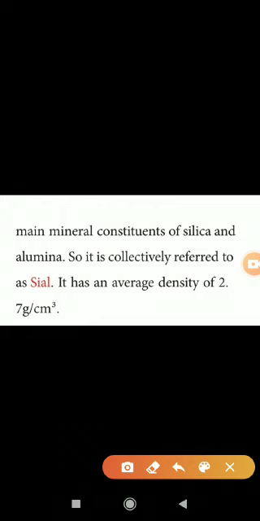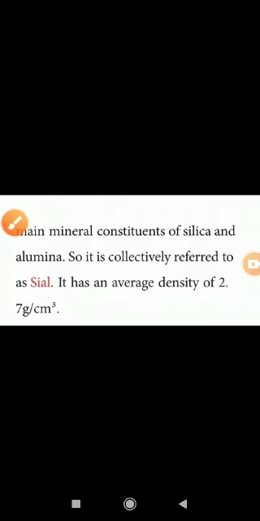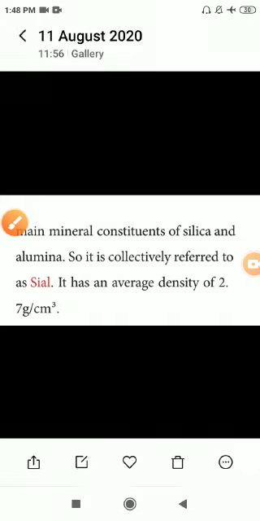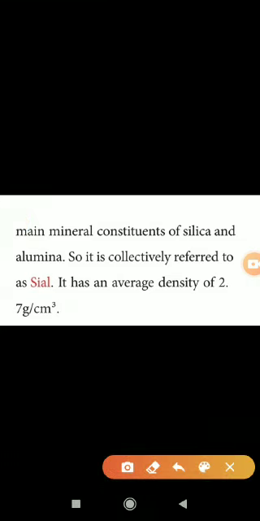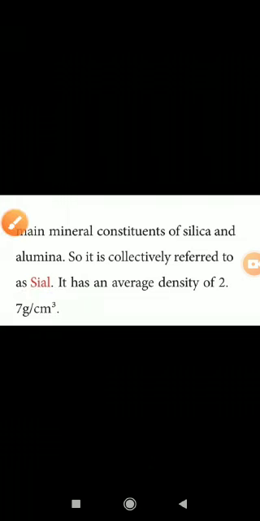So 2 parts I already said. The continental crust is known as the Sial layer because silica and aluminium are present. Sial means what? Silica and alumina. Silica and aluminium are present in that layer, so it is known as the Sial layer. So what is the density? 2.7 gram per centimeter cube.